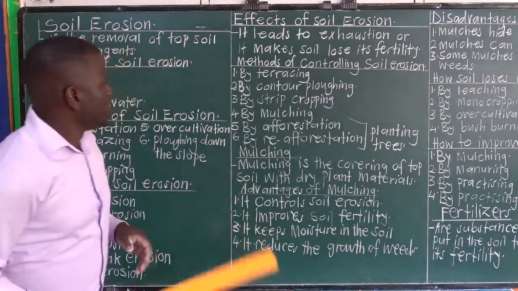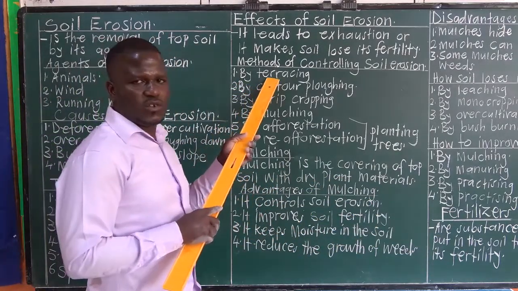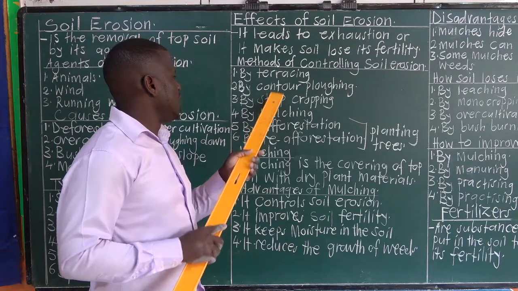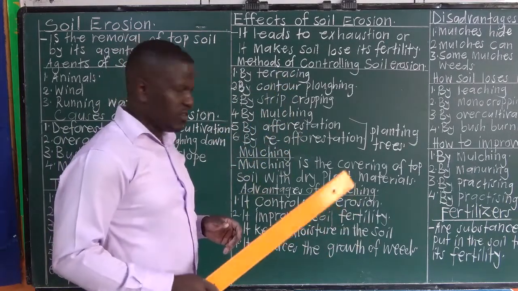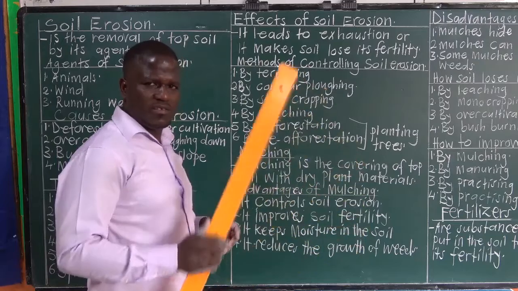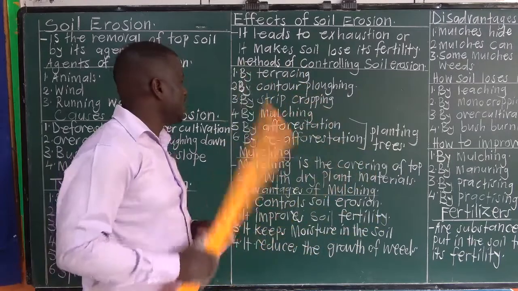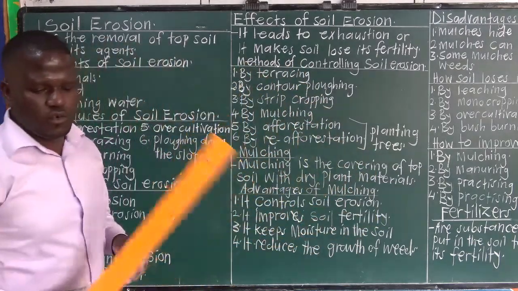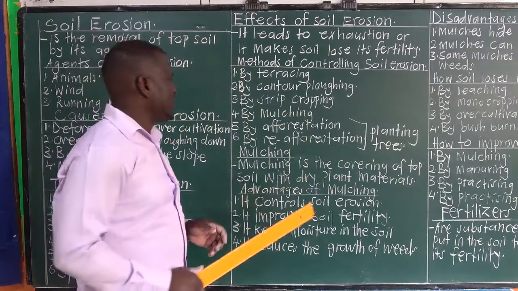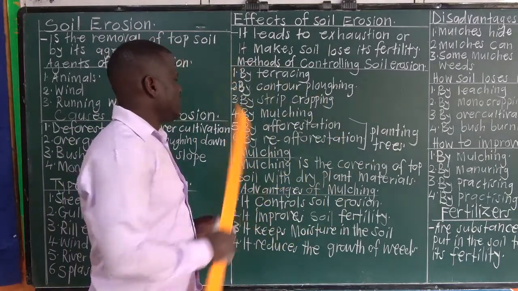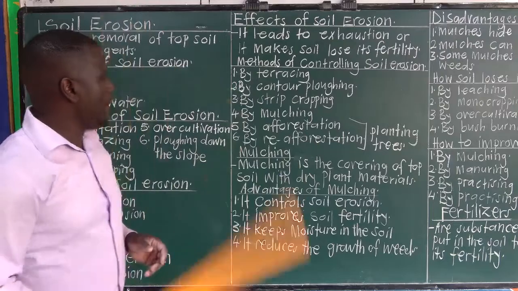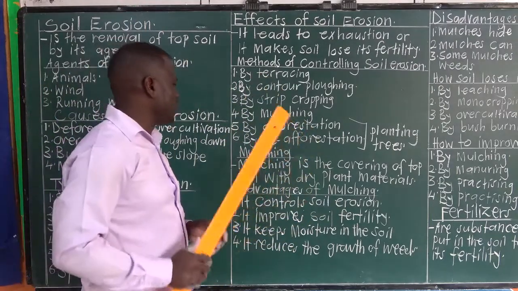It depends. How does terracing control soil erosion? Contour plowing, strip cropping, how do they control soil erosion? They control soil erosion by reducing the speed of fast-flowing water. They can ask you, how does terracing control soil erosion? Terracing reduces the speed of fast-flowing water. How does mulching control soil erosion? Mulches reduce the speed of fast-flowing water.